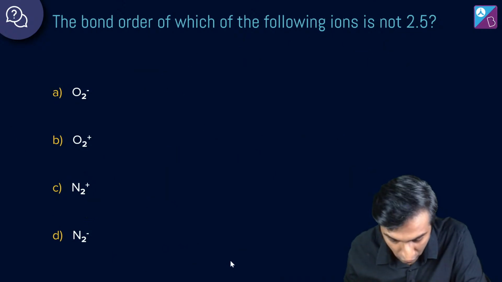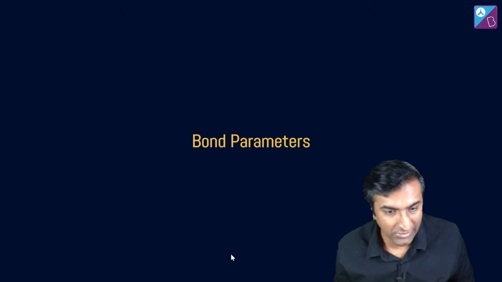Okay? O2 minus is the answer over here. Cool. Any question?